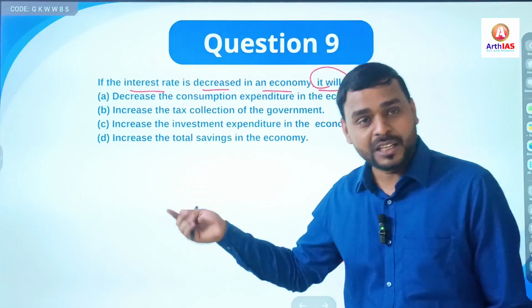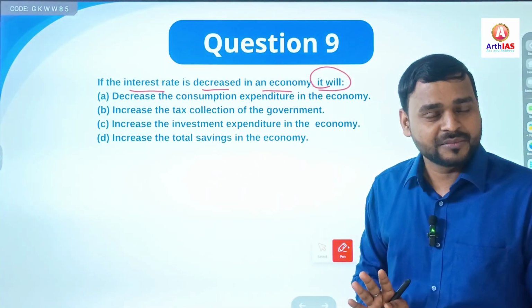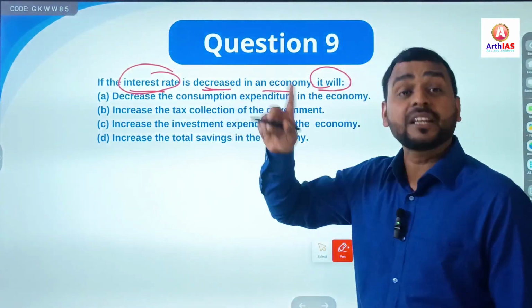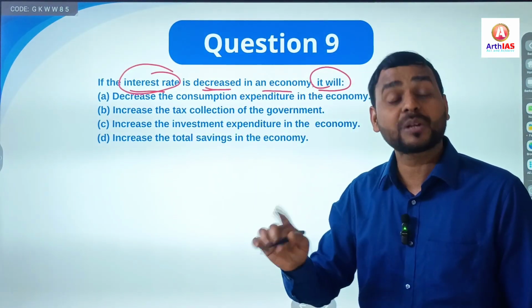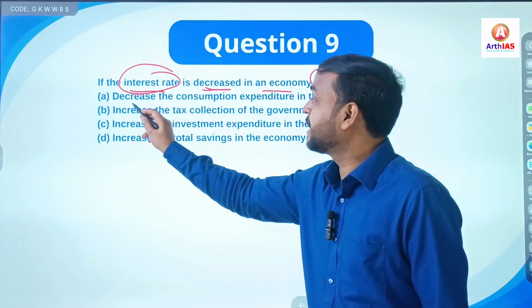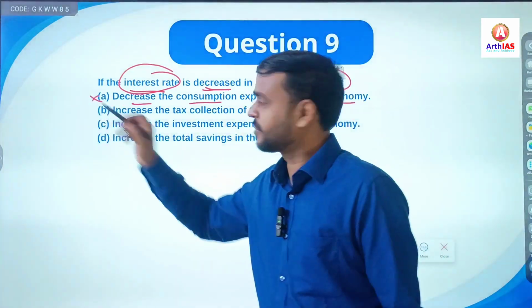So outcome related questions are given. If interest rate is decreased in any economy, what will be the outcome? First option, decrease the consumption expenditure in the economy. The answer is no.